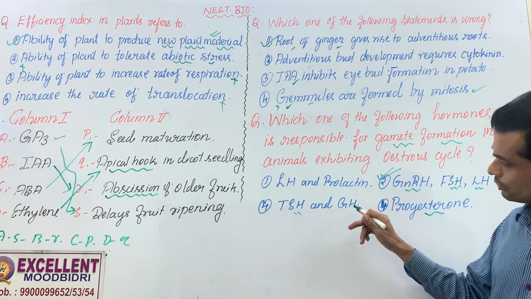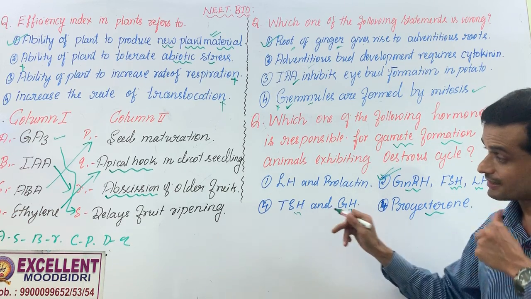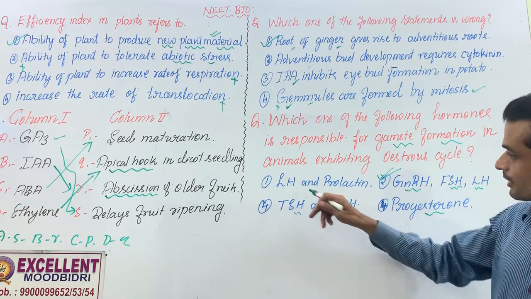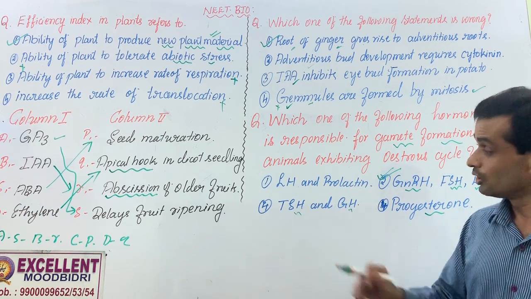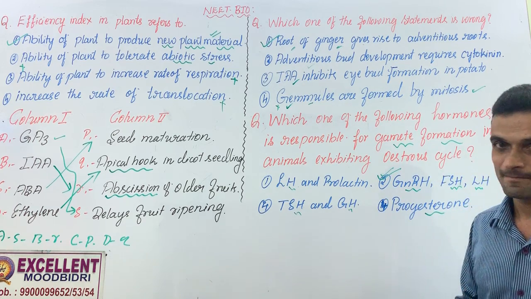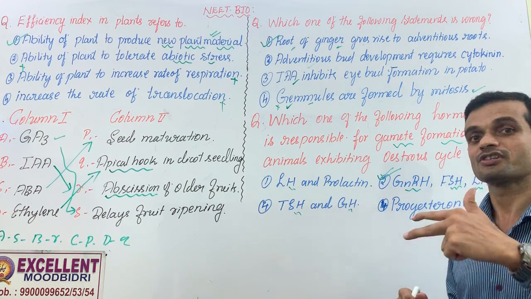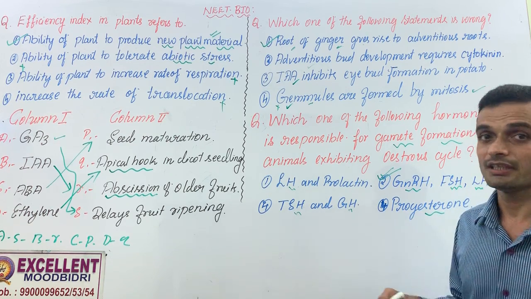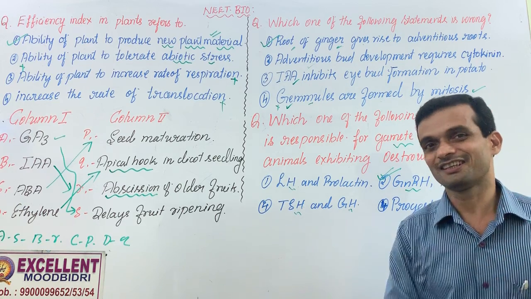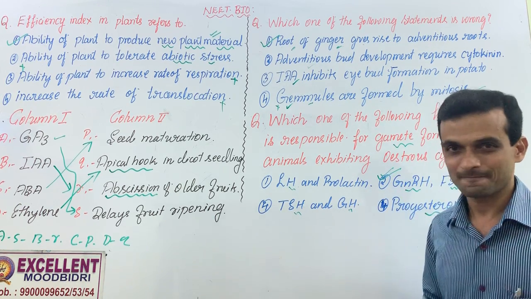TSH is produced by anterior pituitary. This is also produced by anterior pituitary. So you study this function of TSH and GH in chemical coordination topic. LH and prolactin. Luteinizing hormone is responsible for ovulation, right? LH surge, you know it. Prolactin induces lactogenesis after delivery in mammals. Find out function of prolactin in non-mammals also. Yes, there is prolactin in non-mammals.